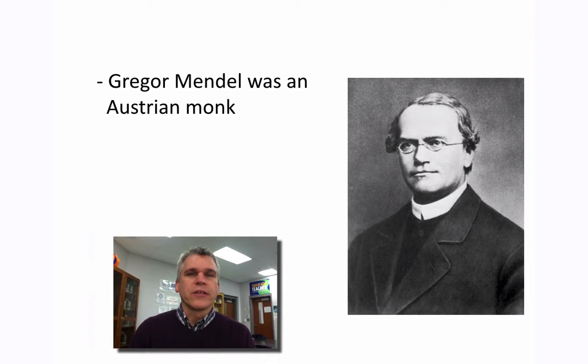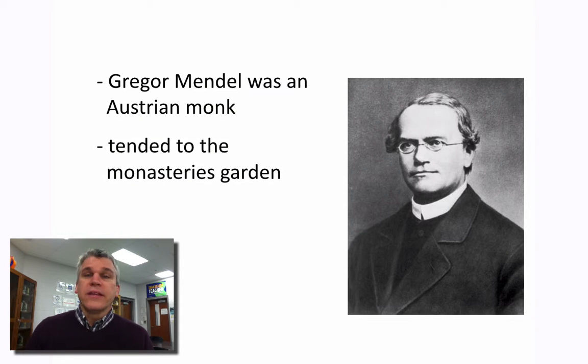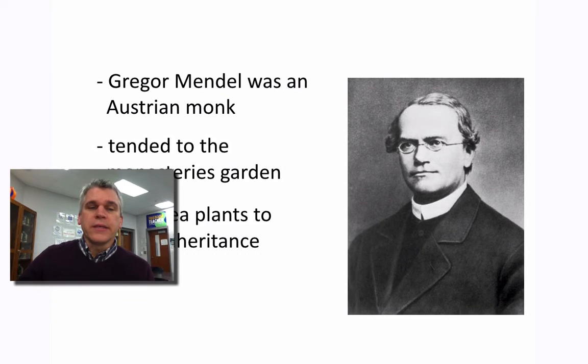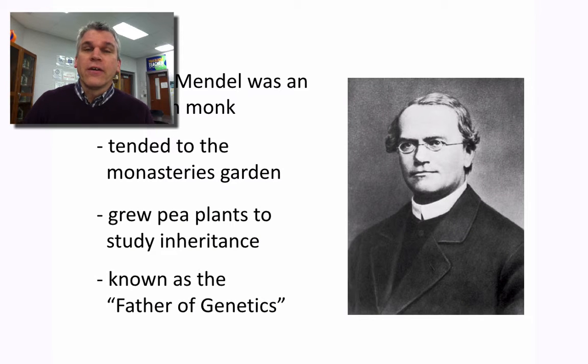The person who started this branch of science known as genetics is an Austrian monk named Gregor Mendel. Now Mendel lived in the mid-19th century and lived in a monastery, and his main job was to tend to the gardens. Well, one of the types of plants that he grew were peas. He used the pea plants to study inheritance, and he grew thousands of pea plants over 7 years, collecting all this data about various traits in these plants. Because he started this branch of biology known as genetics, he is called the father of genetics.